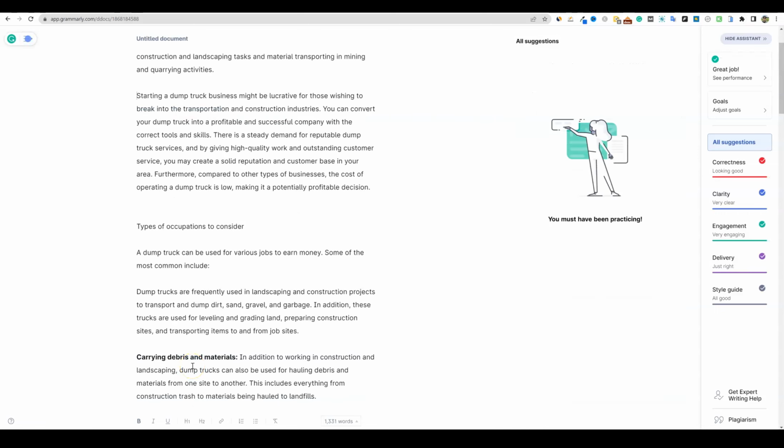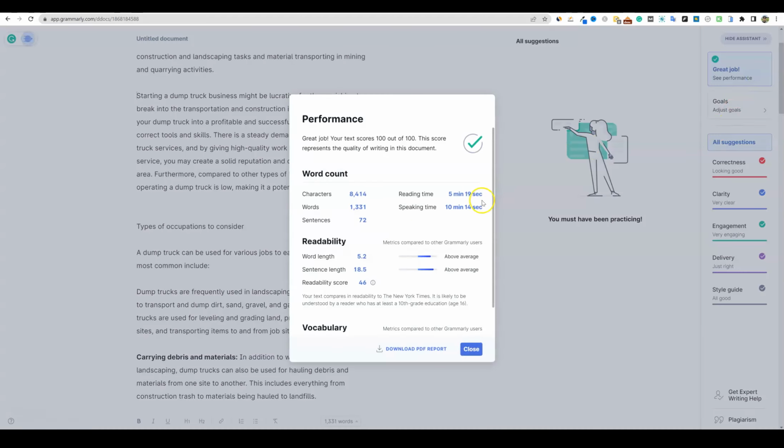Okay, we're back, and we have just completed all of the suggestions. I believe there were like 80 or so content suggestions in Grammarly. I'm going to go over here and see what the performance score is. And it's telling us we have 100 out of 100.